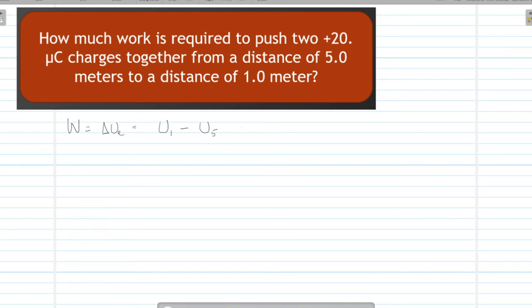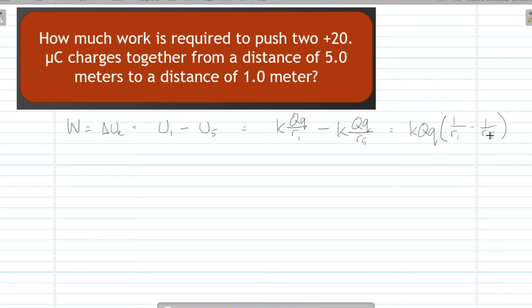All right, now, to replace U1 and U5 with formulas, we can say K times big Q times little q over R1, where R1 is going to be 1 meter, minus K times big Q times little q over R5. And because K, big Q, and little q are not going to change, I can just factor those out. So I can have K times big Q times little q multiplied by 1 over R1 minus 1 over R5.